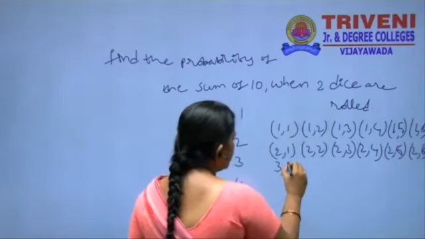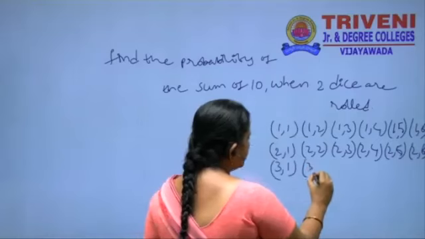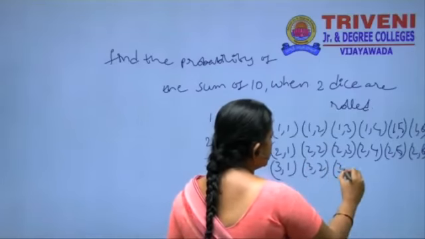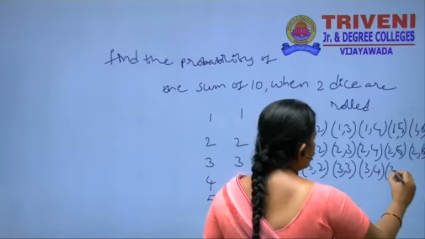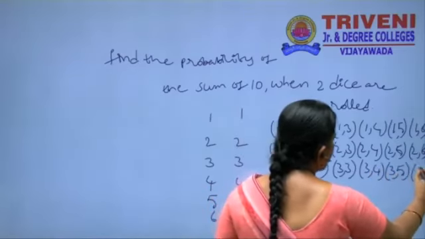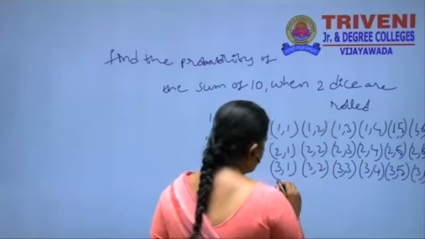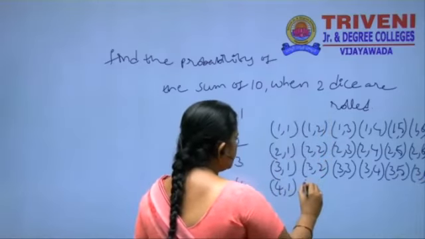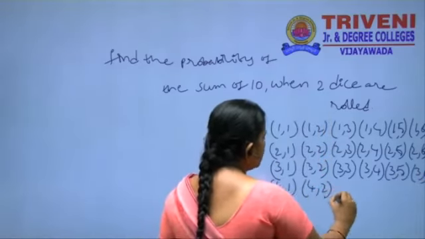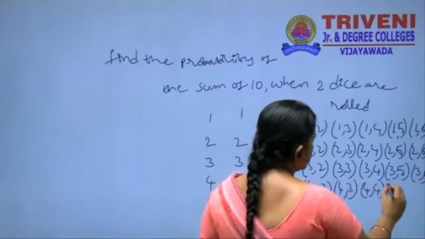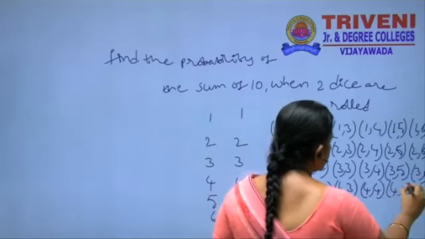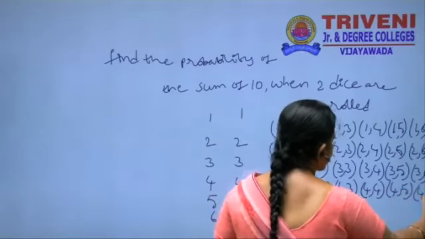Here also 3, 1, 3, 2, 3, 3, 3, 4, 3, 5, 3, 6. Similarly 4, 1, 4, 2, 4, 3, 4, 4, 4, 5 and 4, 6.